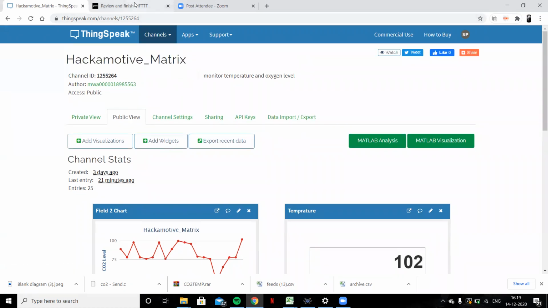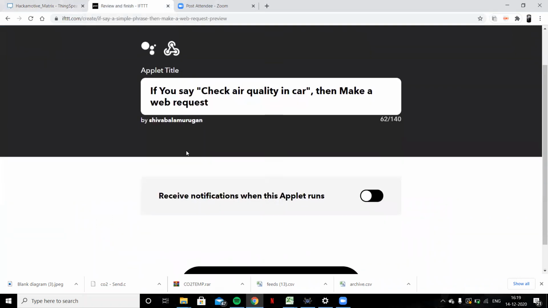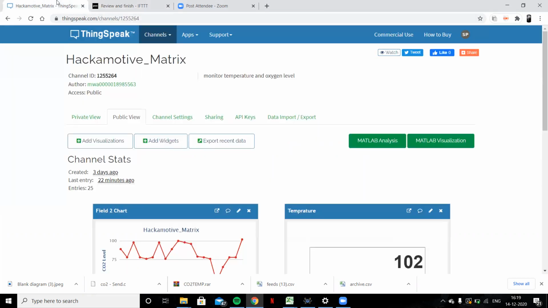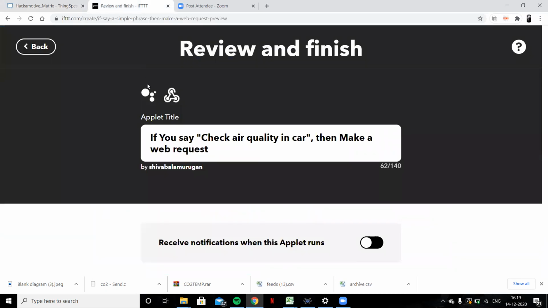We have connected IFTTT to the ThingSpeak platform using webhooks, and we have interfaced IFTTT also. If we give the command "check air quality in car" using Google Assistant, it will directly check the temperature and the CO2 level from the ThingSpeak platform, and in case it gives any alert, it will directly show it to you in the Google Assistant.